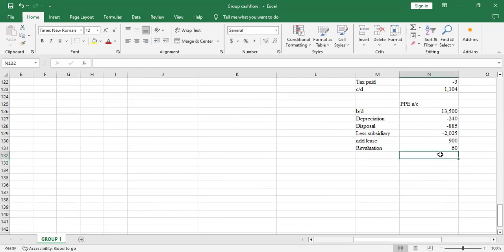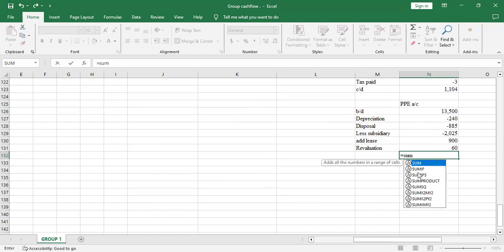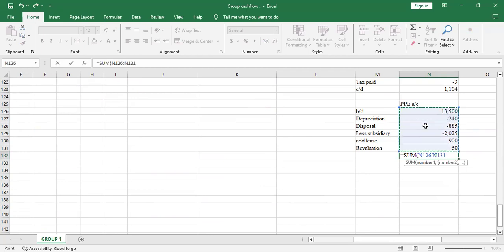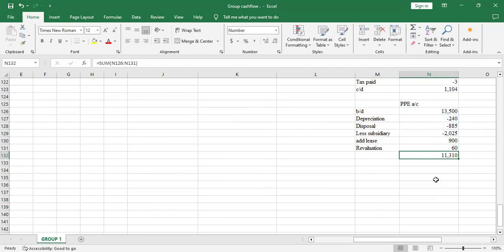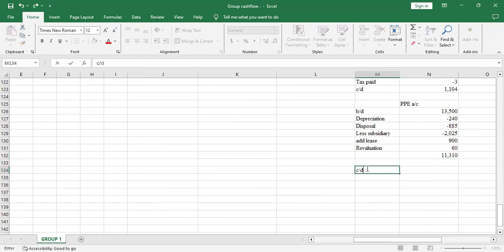So I'll sum this and compare with the closing balance, the balance carried down. So we'll have 11,310. Let me see the balance carried down was how much.